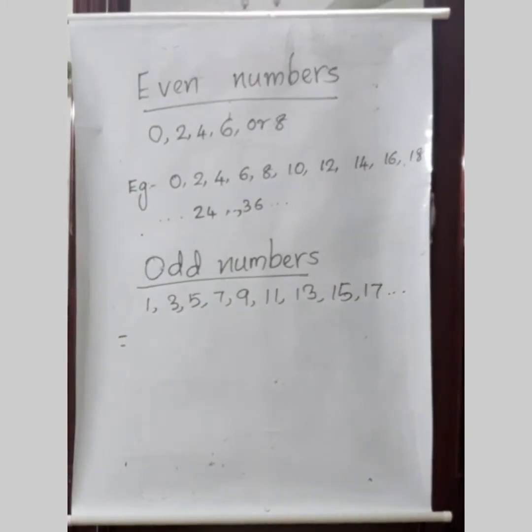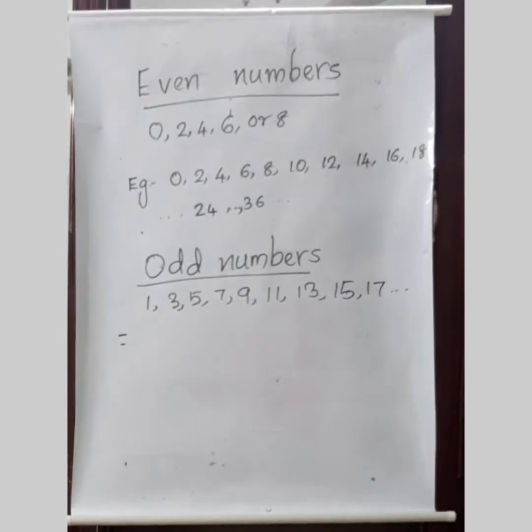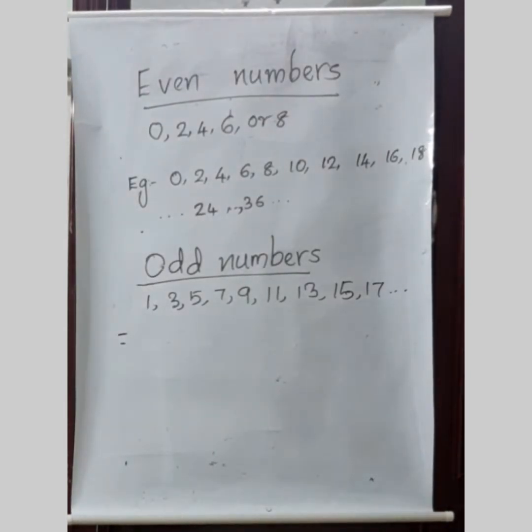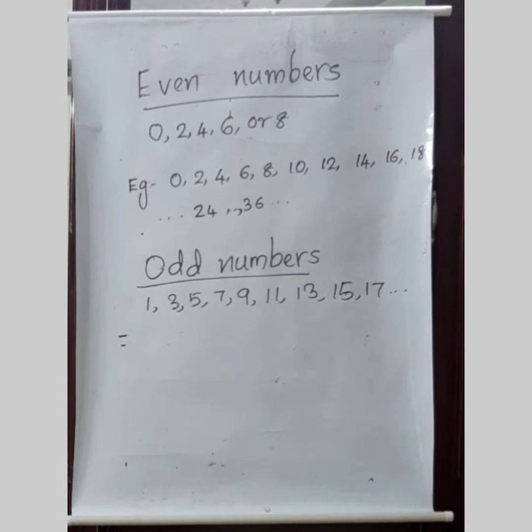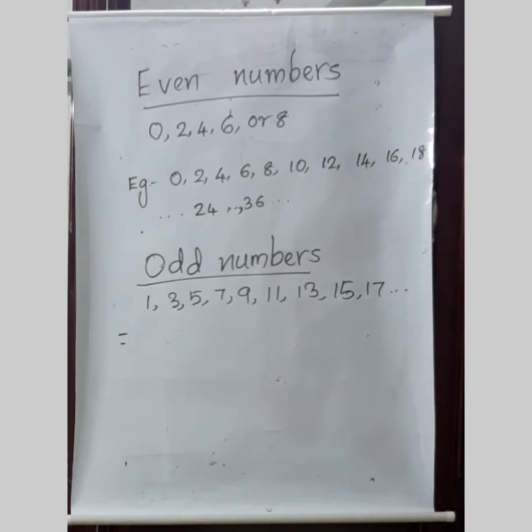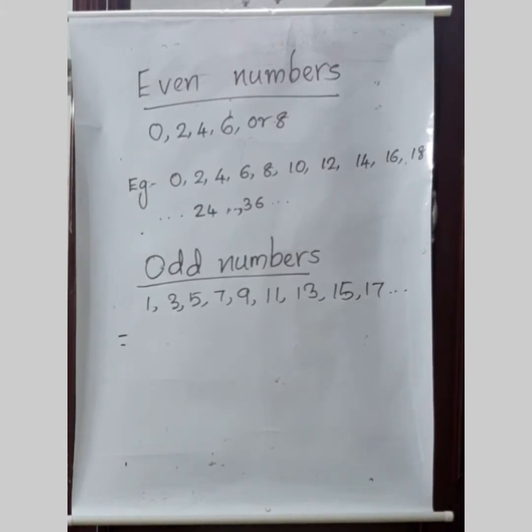So, how will we define an odd number? An odd number is a whole number that is not divisible by 2. An even number is divisible by 2. Divisible by 2 means the remainder will be 0. If you divide the given number by 2, the remainder should be 0 for an even number, and for an odd number it should not be 0. If you divide any odd whole number by 2, the remainder will not be 0.